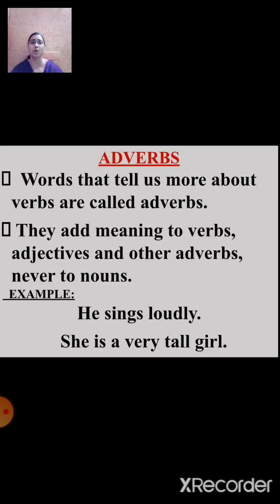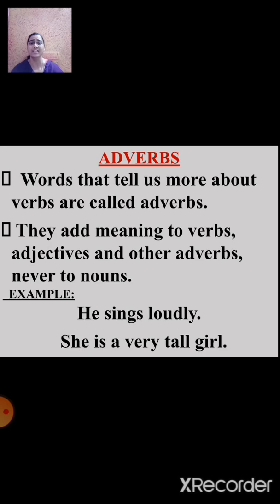Let us now learn what are adverbs. Words that tell us more about verbs are called adverbs. Adverbs modify, that is, add to or change the meaning of a verb, adjective or another adverb. It does not only modify a verb, it also adds more meaning or changes the meaning of an adjective or other adverbs, and never nouns. They tell us how, when, where things happen.